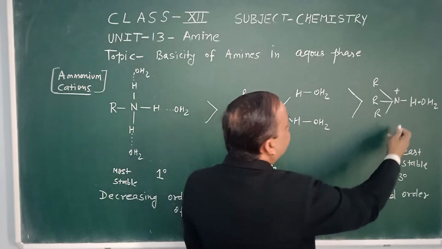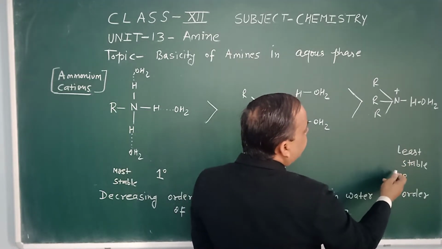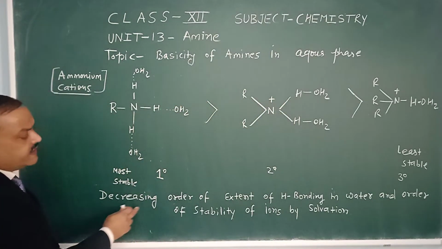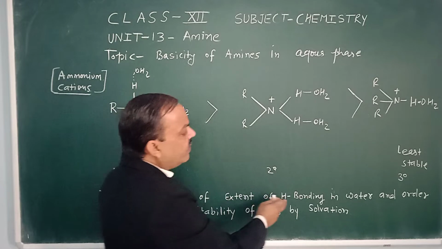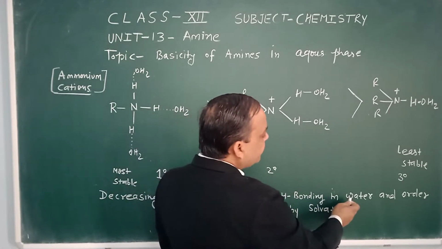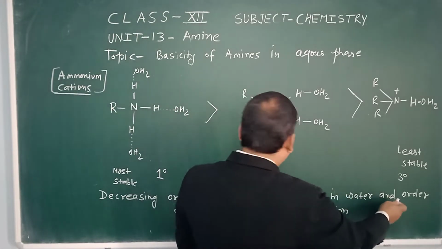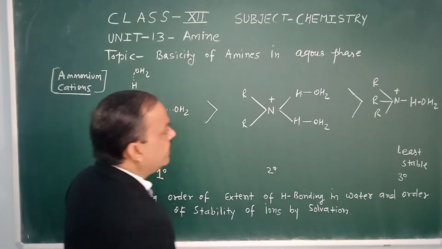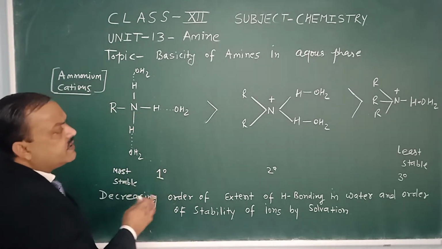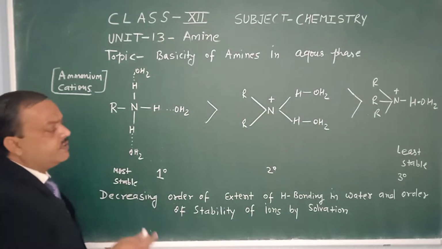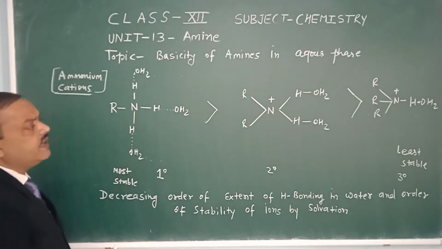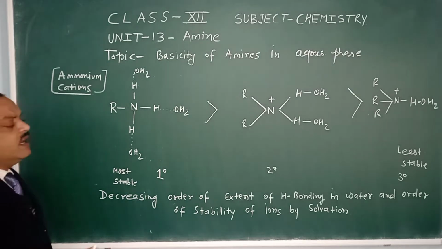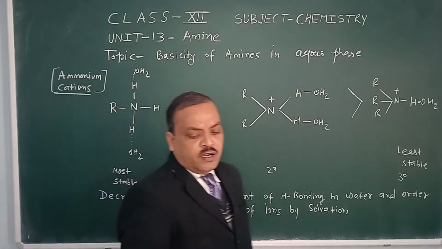That's why this third structure is the least basic, least stable in nature. So this shows the decreasing order of the extent of hydrogen bonding in water, and the decreasing order of stability of ions formed by the solvation process.